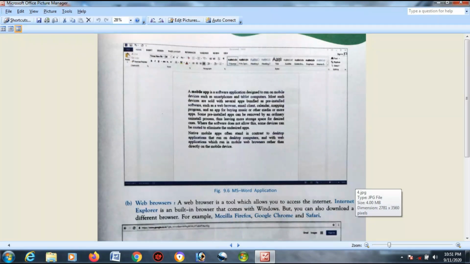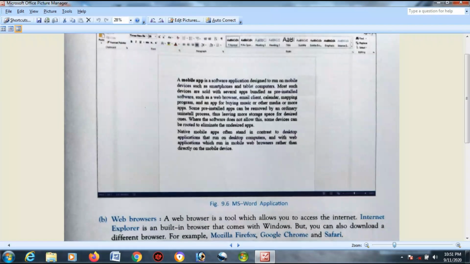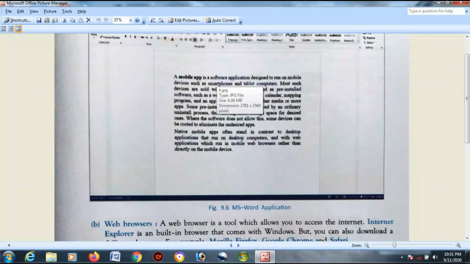Next is a mobile app. Let me zoom in a bit. A mobile app is a software application designed to run on mobile devices such as smartphones and tablet computers. Most such devices are sold with several apps bundled as pre-installed software. What are pre-installed software? Pre-installed software are those kinds of software which come without the need of installing them from the Google Play Store. Okay, you do not need to install them from Google Play Store.